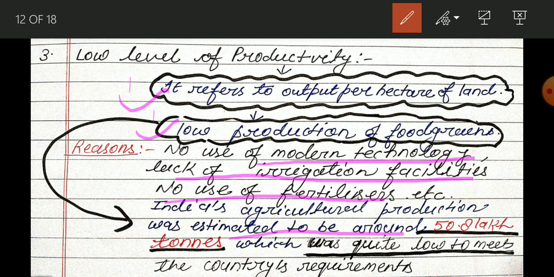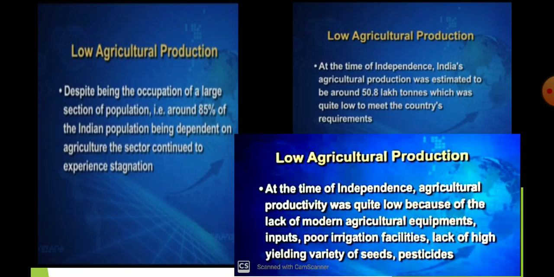Low level of productivity is another major problem of our agriculture sector, because per hectare production is low, that is why the total production is low. And because of that we are not able to fulfil the food requirement of our country. Okay, and what is the reason behind this low productivity and low production? Because we are using the traditional way of farming. We are not doing any upgradation in our method of farming. This is the reason.